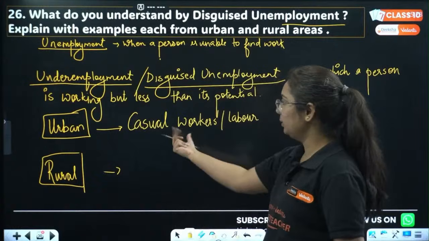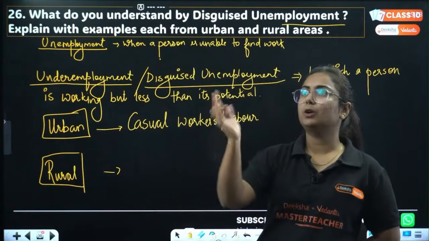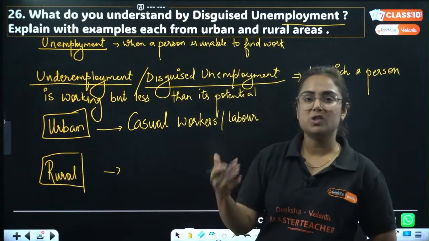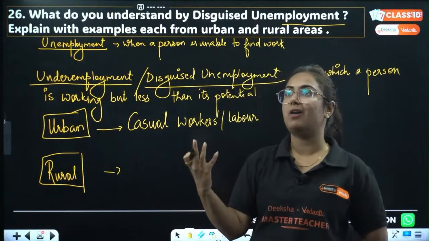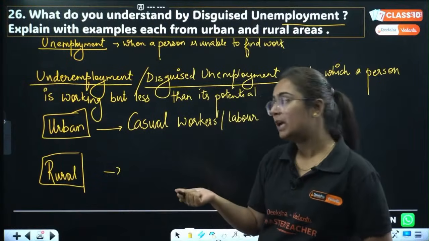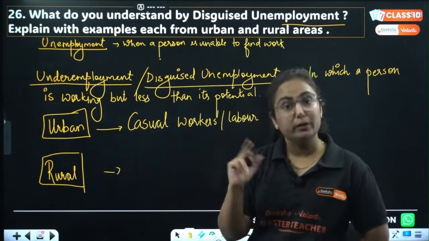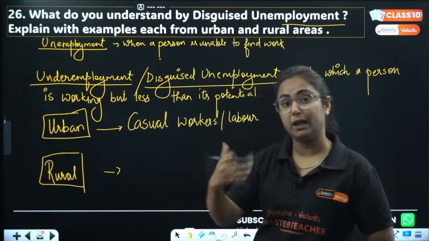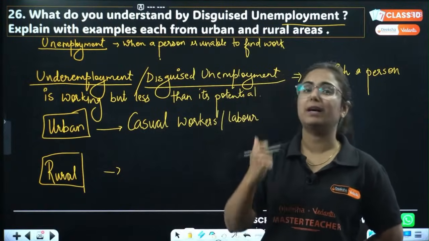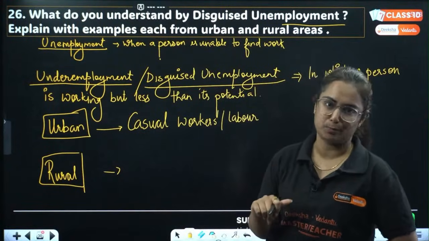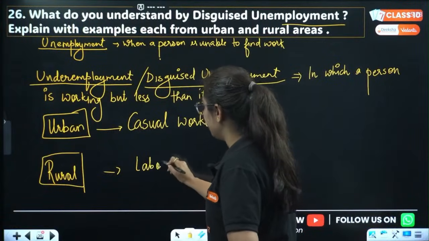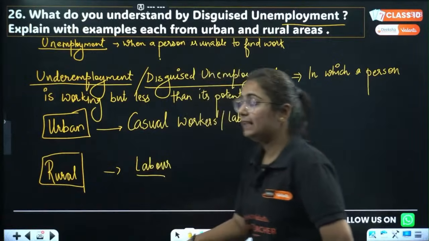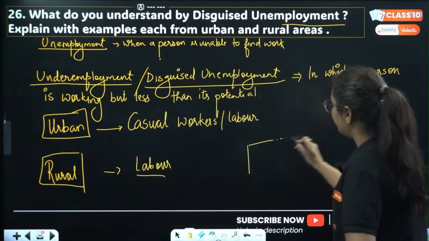Right, that's casual work. In urban areas, like if we want to paint our house, we will most probably call a painter during the time of what? During the time of demand, like Diwali, festivals, Shadi and all that. So, they are demanded when required. They are working less than their potential. They can work daily, but they are not able to find the work. That is known as disguised unemployment. Okay? Or in rural areas, I'll say labor. Acha, let's talk about it with the help of an example.